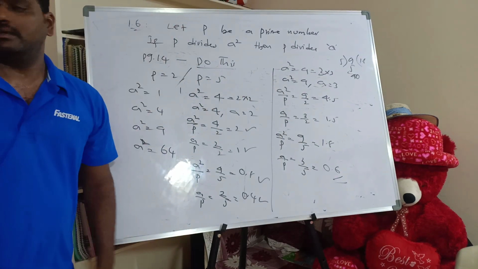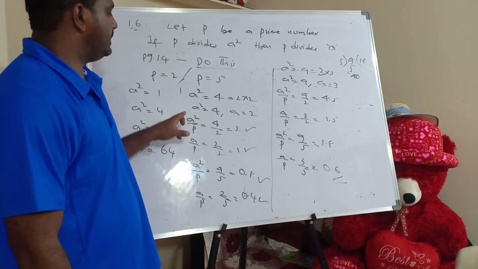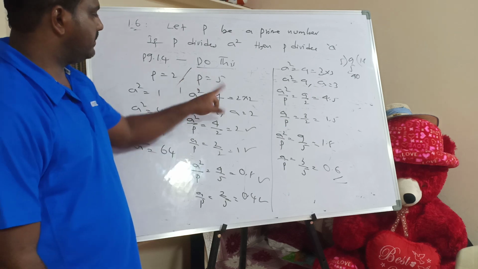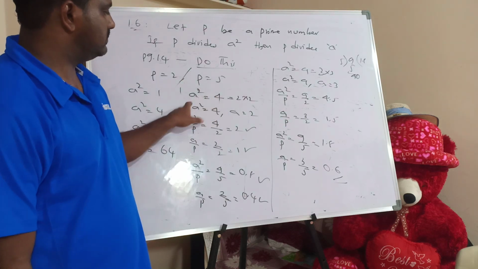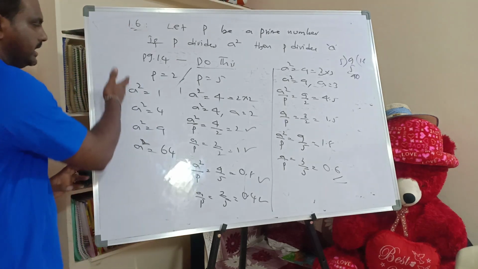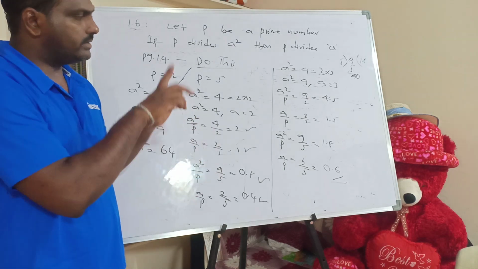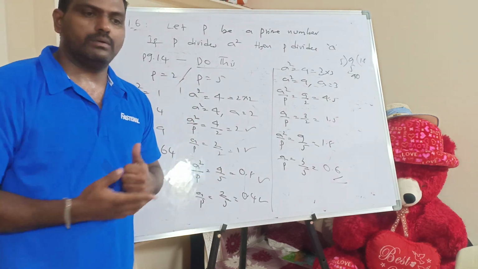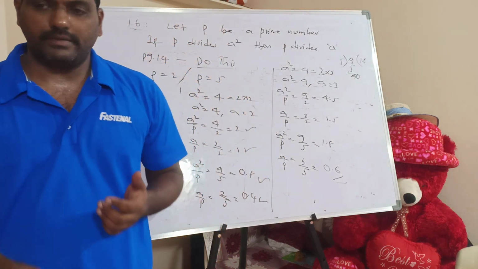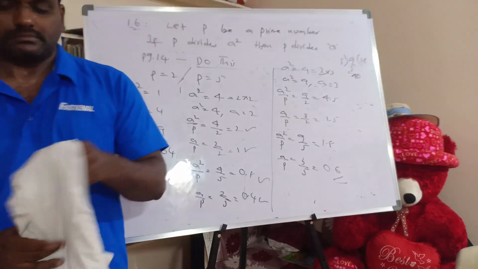So this is the theorem. What the theorem says: if P divides a square, then P divides a. It's the square of the number. Okay? So I did some examples. This is your homework. Remaining you have to write in your notes. Daily maintain one notebook, which will be helpful whenever you practice in the regular sessions.